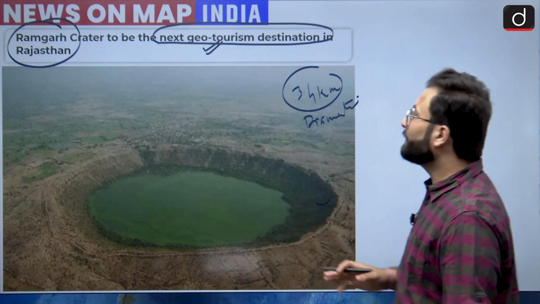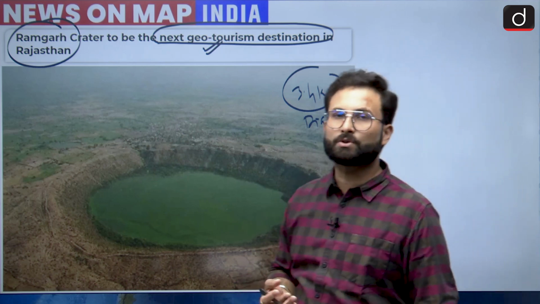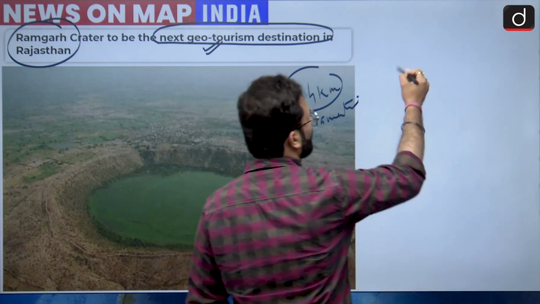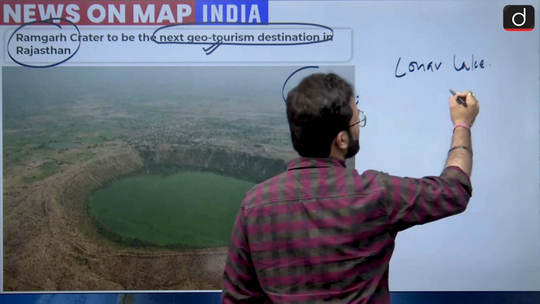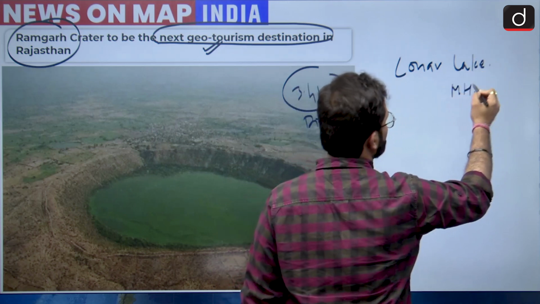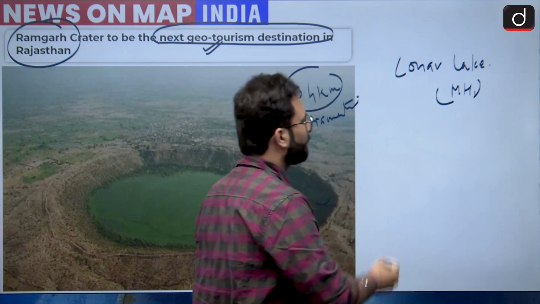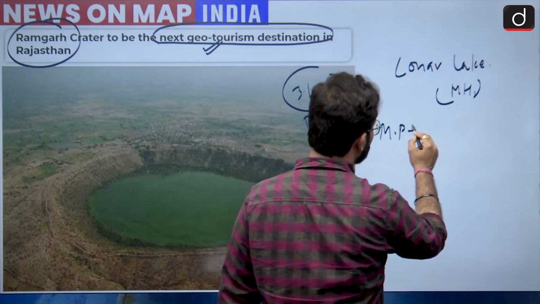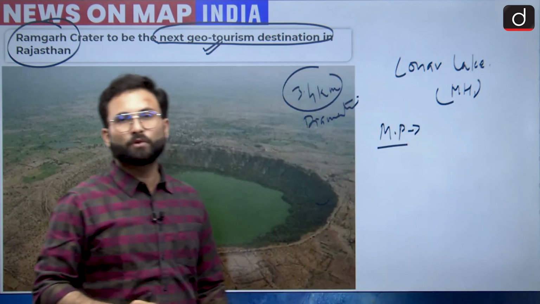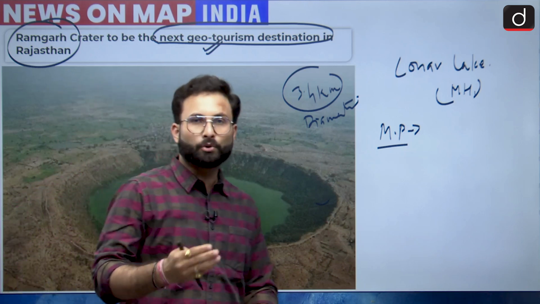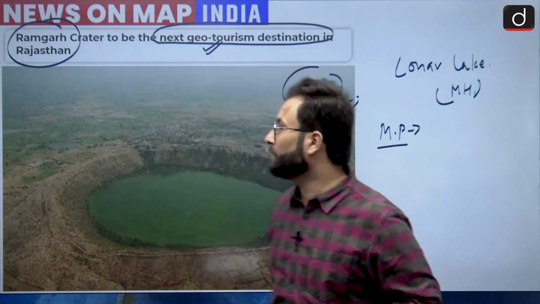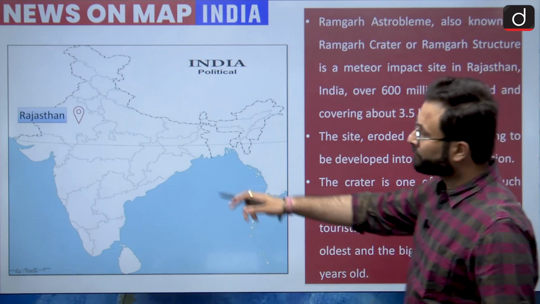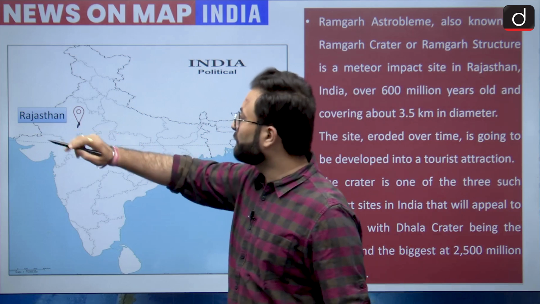Okay. Now when we are talking about other sites like this, meteor impact sites or craters, there is Lonar Lake, you must have heard about it, that is in Maharashtra, and there is another one in Madhya Pradesh. I would like you to tell me the name. Okay, so in Madhya Pradesh also we have a crater lake. I would like you to tell me the name, or otherwise I will tell you in the next slide. Okay, so here in Rajasthan it is located in Ramgarh.